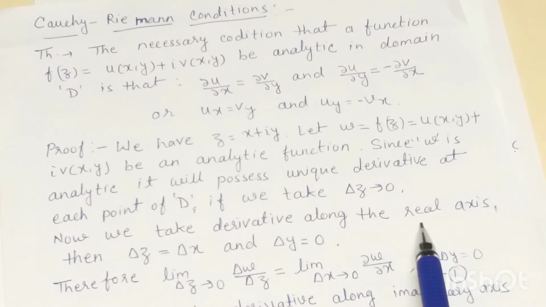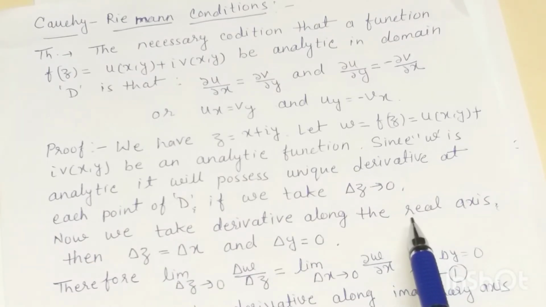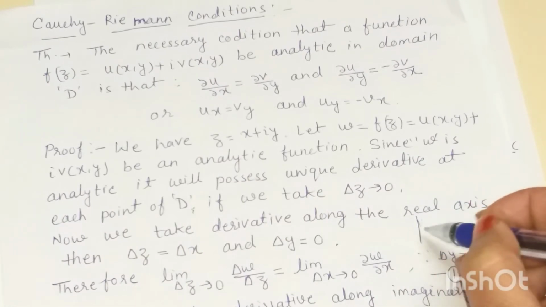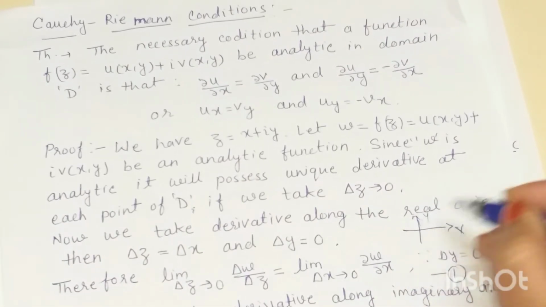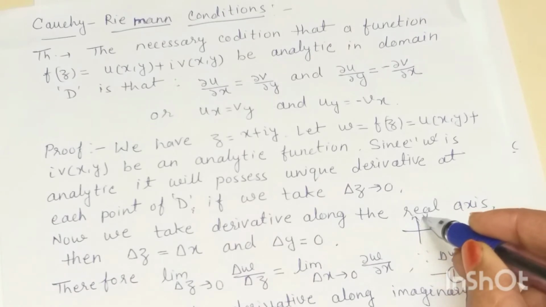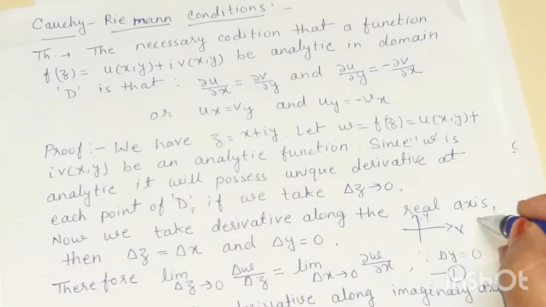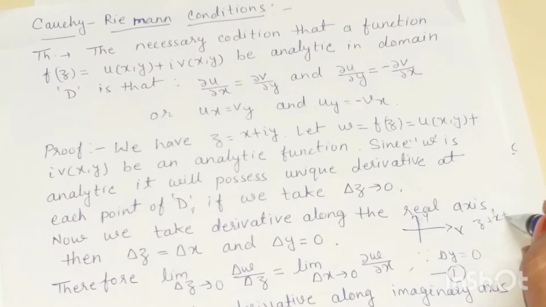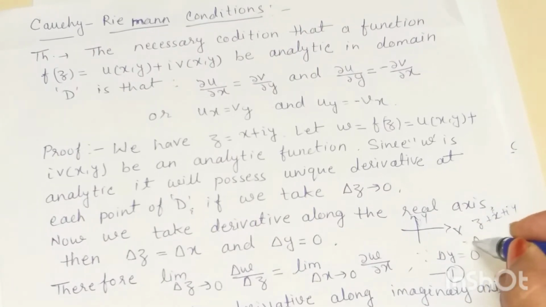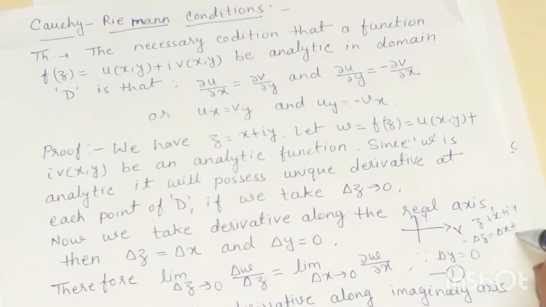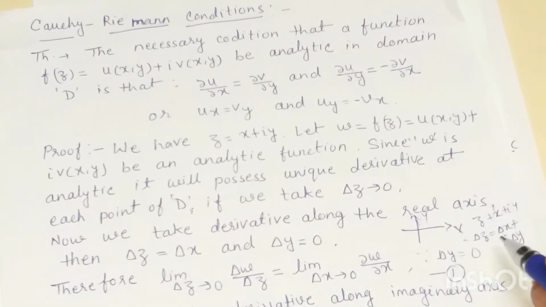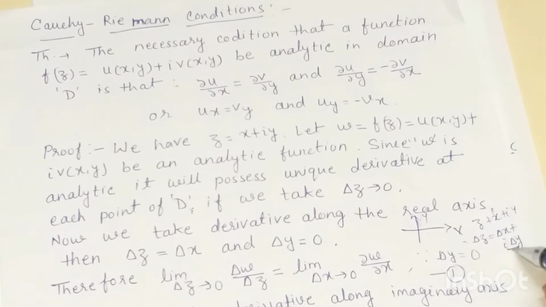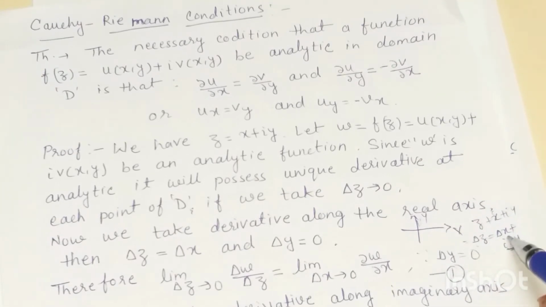Now we take derivative along the real axis. When we are talking about real axis, that means we are taking x-axis, so the value of this imaginary part, y, will become 0. So z is equal to x plus iota y, so delta z is equal to delta x plus iota delta y. So along the real axis, this term iota delta y will become 0, and delta z will become equal to delta x.